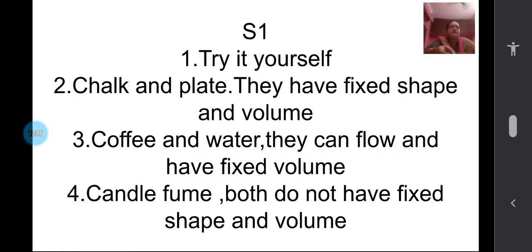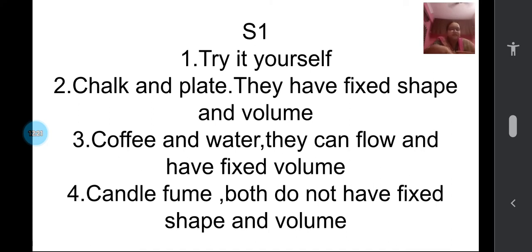Next, children, see. Second question: list things from the above picture that are solids. Give reasons for your choice. So you have to pick from that, write which are the solids, and write the reason also why they are solids. Which of the items shown in the picture above are liquids? Third question: from this you have to pick up the liquids and write the reason also. Which of the items above is similar to air? Similar to air means which is in the gaseous form. You have to write the reason. For everything, you can write which has fixed shape, fixed volume, and you can complete it. If you are unable to do it, first think and try, then check your answers whether they are correct or not. So S1, completing the table, is completely yes and no. You think and try it yourself.